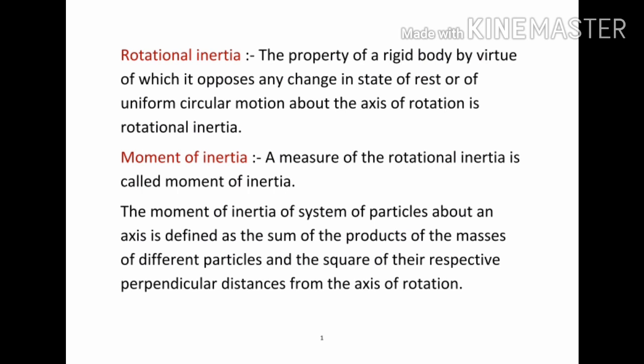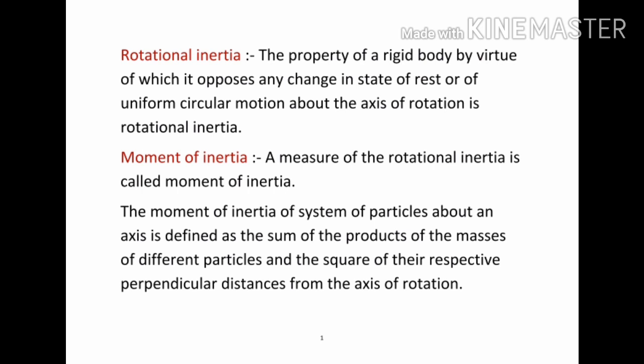Inertia means the inability of a body to change its state of rest or motion by itself. That is mainly in translatory motion. In the same way, in rotational motion also, there is an inertia known as rotational inertia.